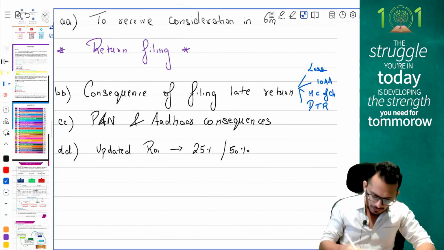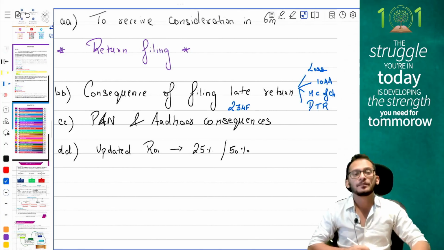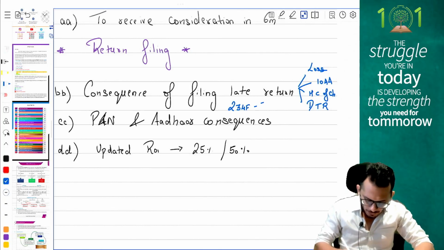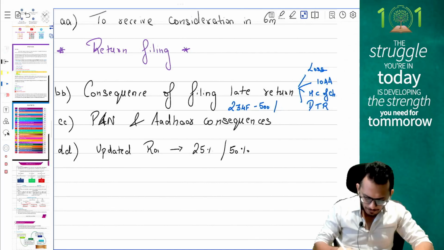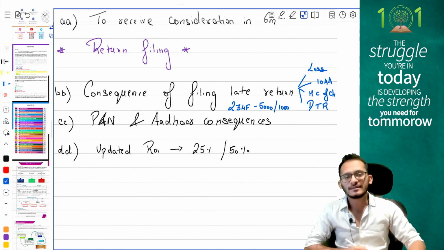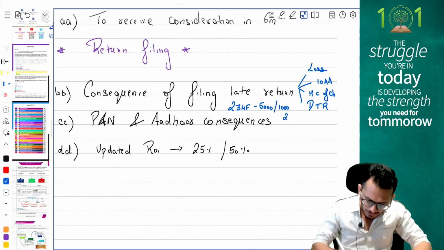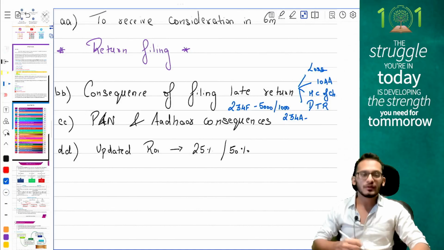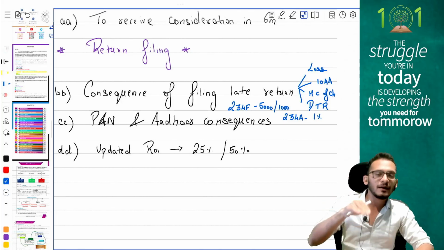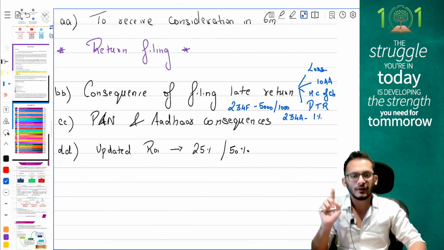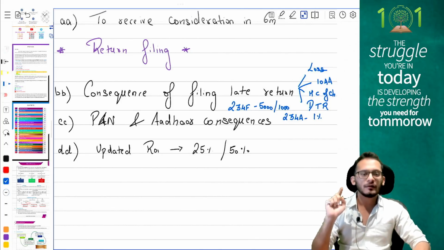From the return filing chapter, you will be levied a 234F late filing fee of 5,000 rupees in case your income is more than 5 lakhs, or 1,000 rupees in case your income is less than 5 lakhs, and you will be levied interest under section 234A at the rate of 1% per month or part thereof for all the payment which is outstanding on the due date of return filing.